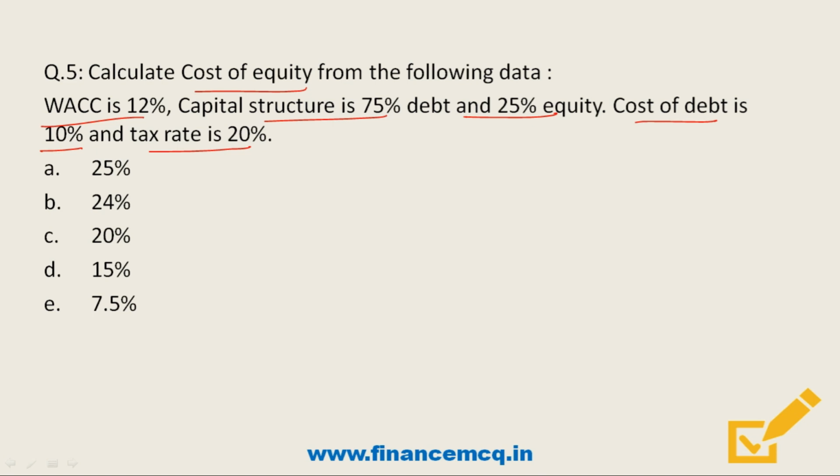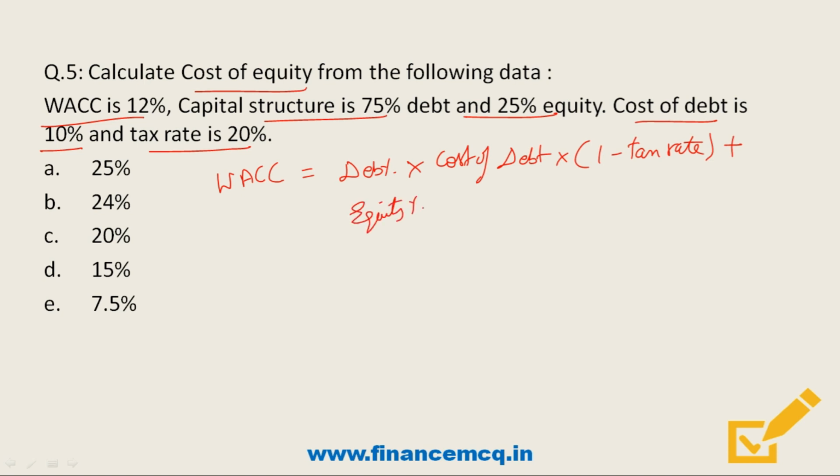So friends, to solve the question like this, first of all, we should know the formula for calculating weighted average cost of capital. So friends, weighted average cost of capital is calculated by debt percent in the overall capital multiplied by cost of debt multiplied by 1 minus tax rate plus equity percent in the overall capital into cost of equity.